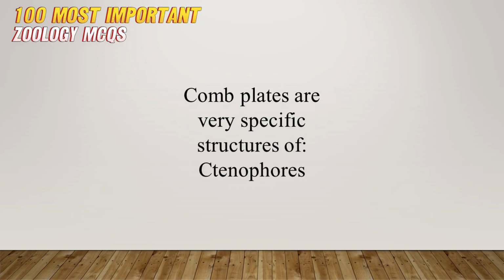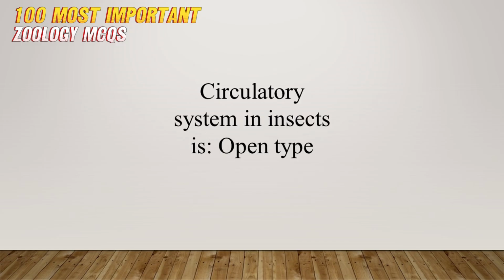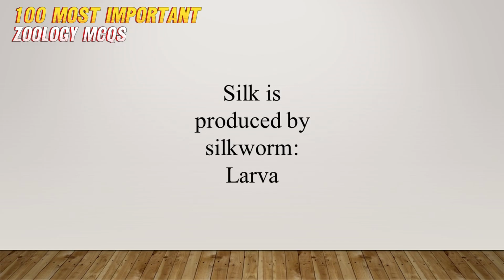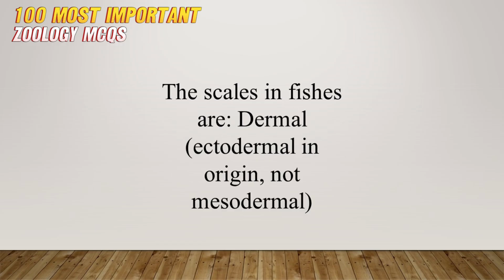Comb plates are very specific structures of ctenophores. Nerve net is present in coelenterates below the epidermis, ectodermal. Circulatory system in insects is open type. Silk is produced by the silkworm larva. The basic function of a flame cell is excretion, osmoregulation. The scales in fishes are dermal, ectodermal in origin, not mesodermal.